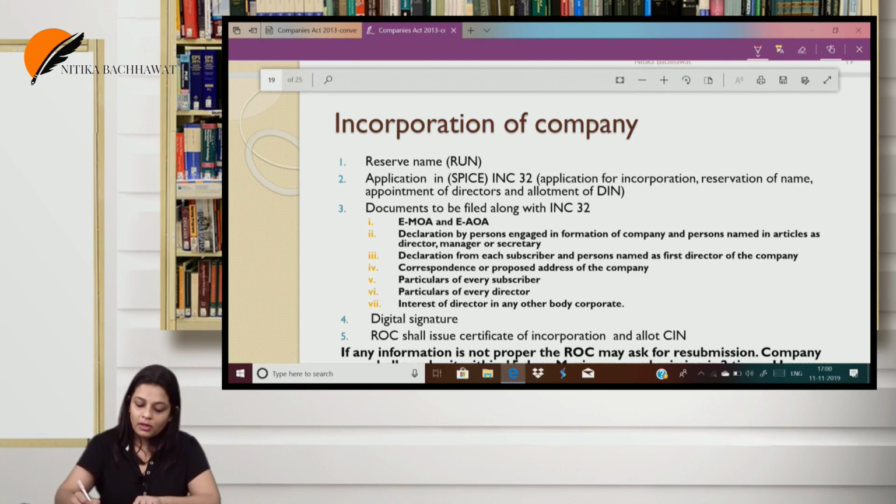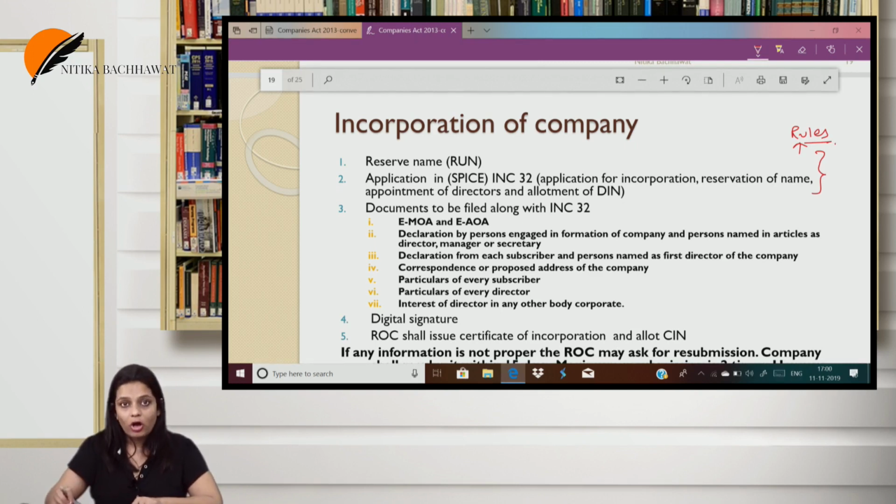Apart from this, the first 2 points are given under the company's incorporation rules, and the rest is all in section 7. So section 7 read with company's incorporation rules, what it tells us. So first thing, I have got an idea to incorporate a company. So what I am going to do is I am going to keep a name for myself. So under RUN, reserve unique name, I am going to apply for names. In order of preference, I will apply for name.